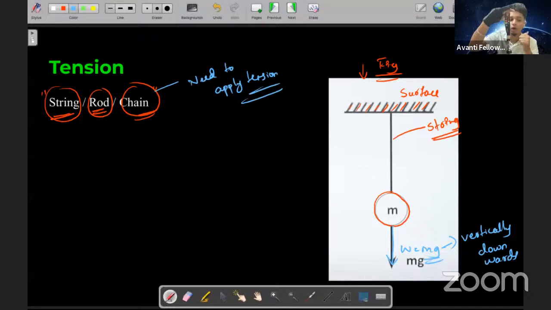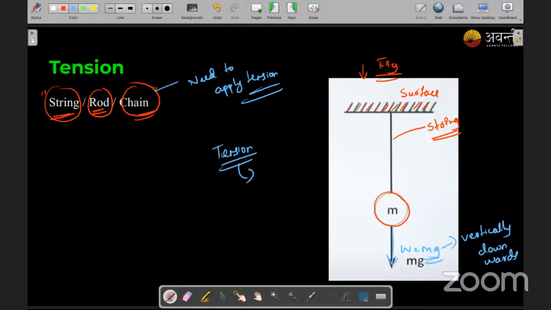If it is not going down, there should be some force that is not allowing that key, or let's say that mass, to go down. Yes or no? Now that force is called what, students? Tension force. Basically, tension doesn't allow the mass to go down.